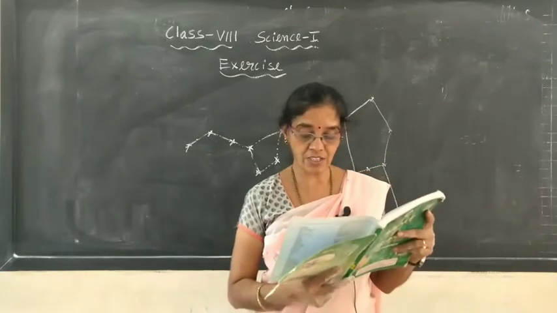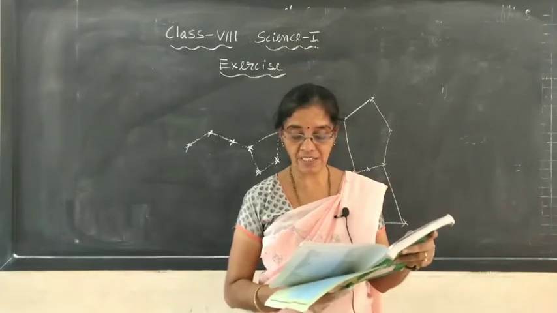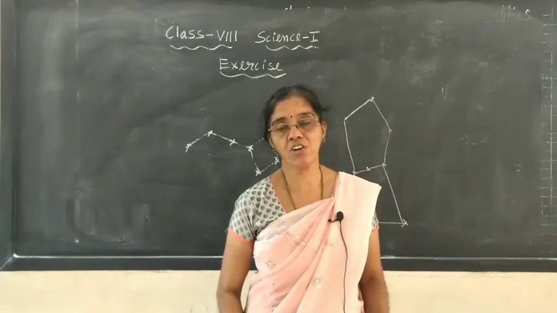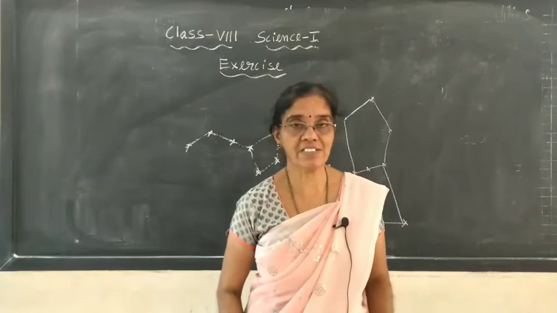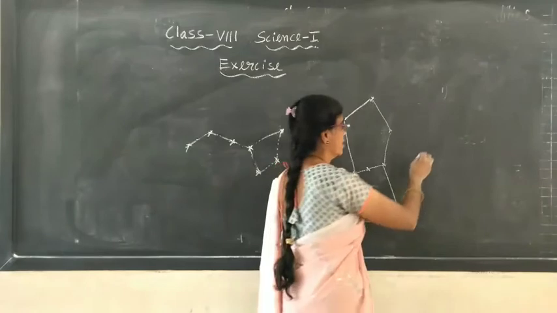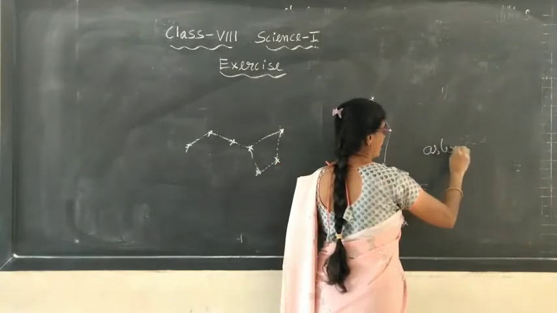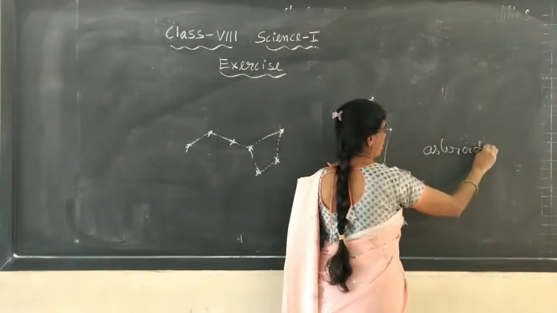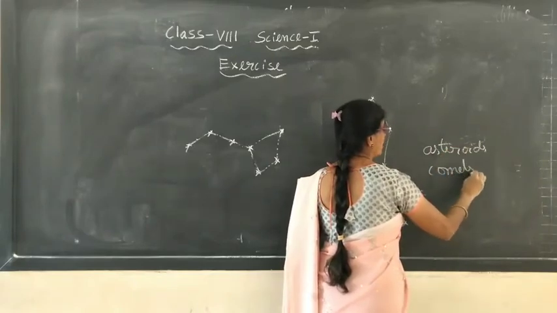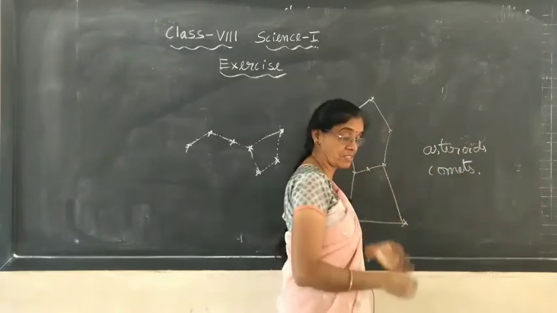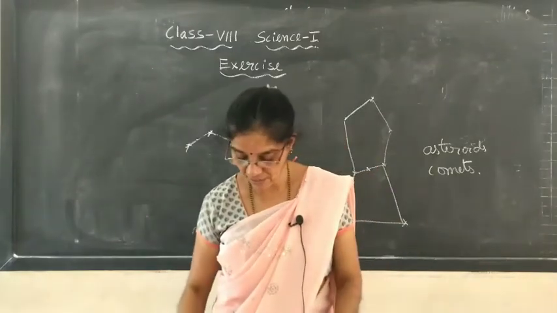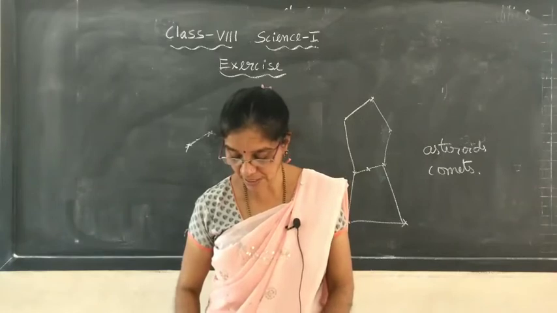Now 11th question, name 2 objects other than planets which are members of the solar system. Asteroids and comets. Other than planets we have asteroids, they are members of our solar system, and comets. Comets are also members of our solar system.